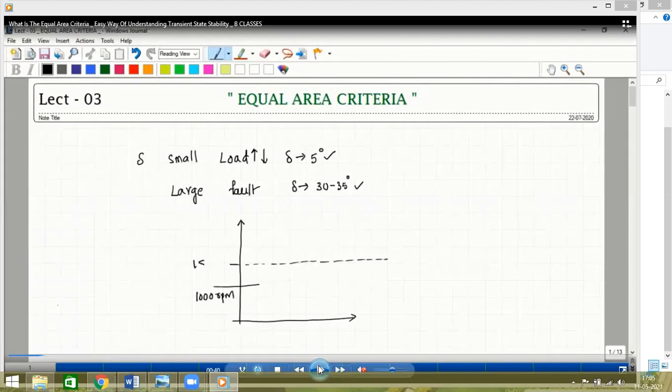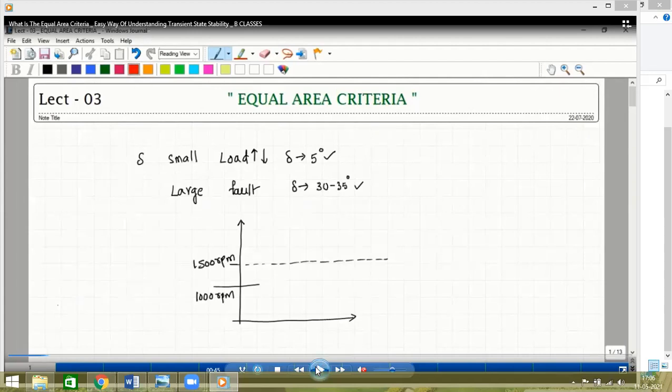Now, when the load on the power system is increased suddenly, very important this one, when the load on the power system increases, we should generate maximum power. So in order to generate maximum power, the speed of the generator must be increased. So how will the speed be increased? When the prime mover speed is again increased.